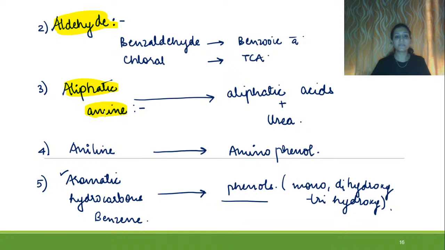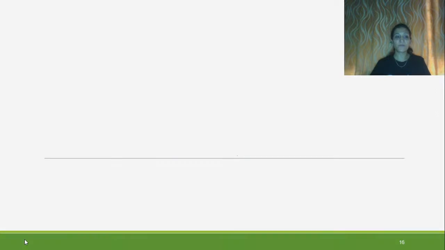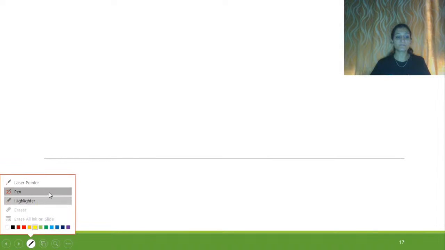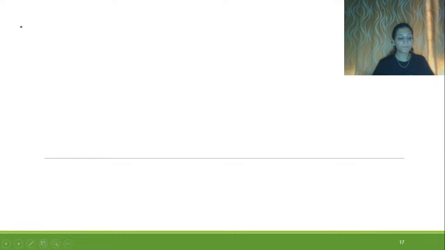Aliphatic amines will be converted into aliphatic acids and urea as well, because the amine group will be given to urea. Then aniline will be converted into aminophenol. An aromatic hydrocarbon, benzene, will be converted into phenols, that is monohydroxy, dihydroxy or trihydroxyphenol.